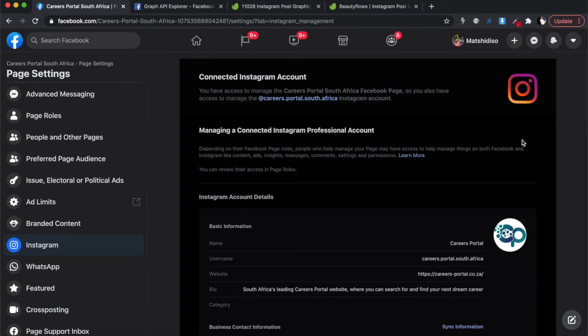So if you're having the same issues as me, just make sure on your Instagram side, you have manually, from the application itself, declared your account as a business account. Then once you do that, if you had connected it before on the Facebook side, disconnect and connect again, you should see this, okay? No buttons, managing connected Instagram professional account like that, then you should be okay.